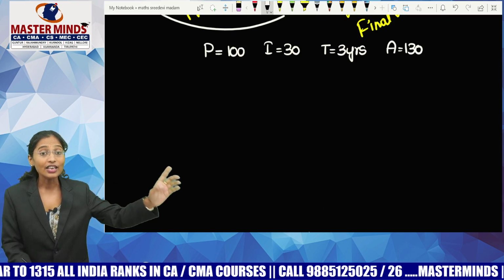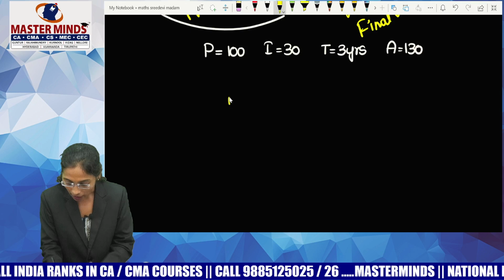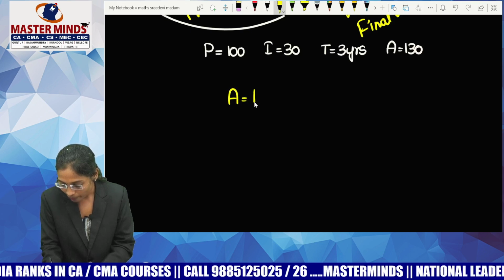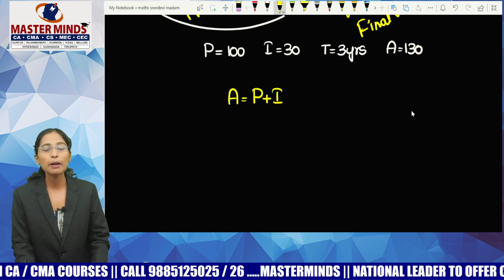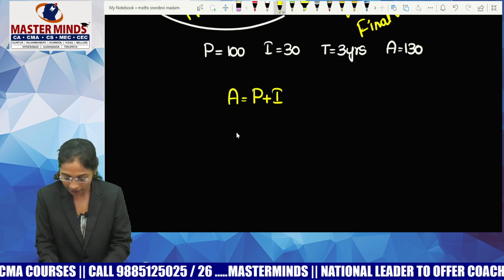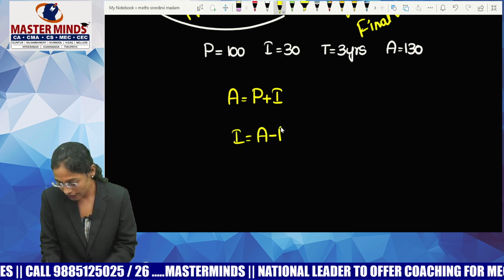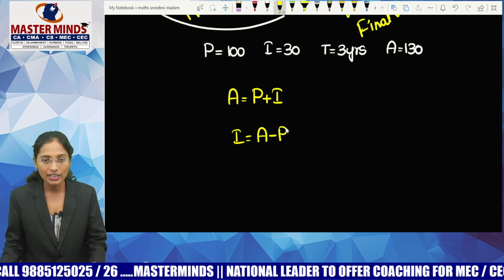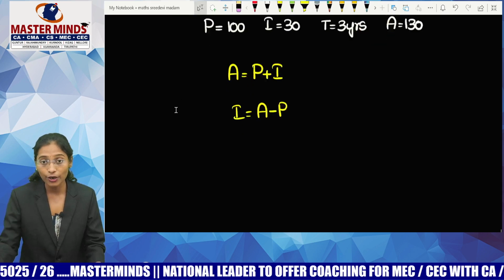Amount is the initial value along with extra money, right? Means I can write amount equals principal plus interest. Then interest equals what? Amount minus principal.